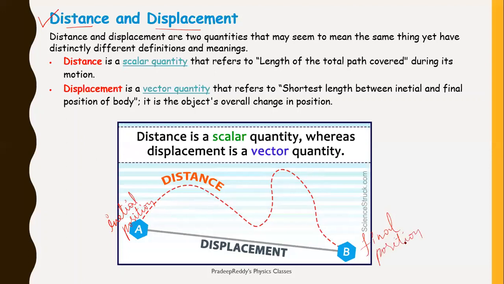Now from position A to position B, you can travel in different ways. In this one, this is considered path 1, and let me take this as 20 meter. So when you are traveling in this way along the red line, how much length are you traveling? It is nearly 20 meter. You can travel from position A to position B in another way also. You can travel from here to here, and this is path 2. Let me take this as 30 meter.